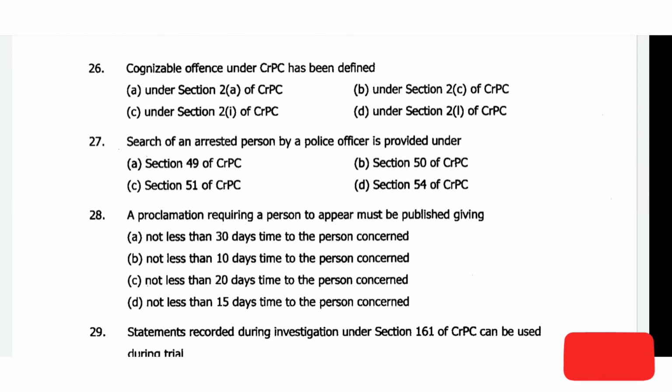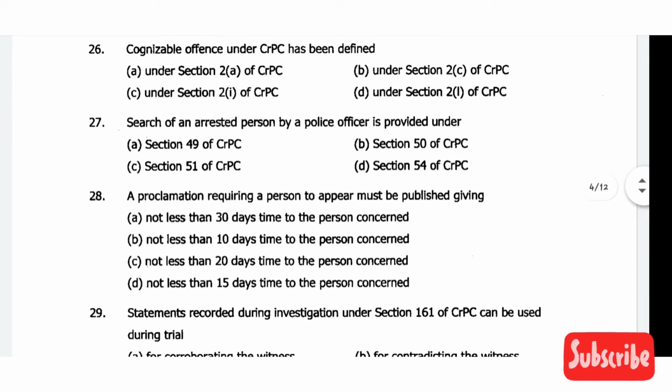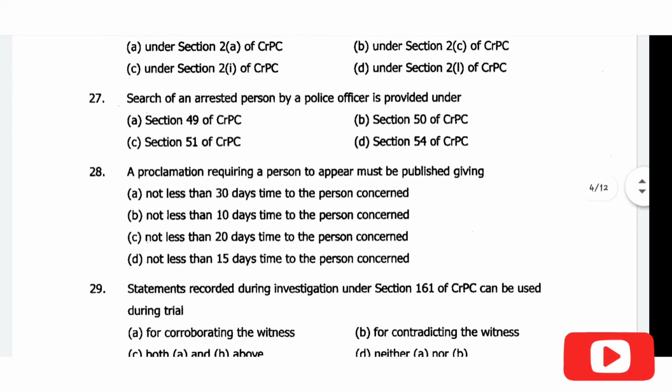Then comes question number 26. Cognizable offense under CRPC has been defined. The correct answer will be option B, that is, section 2C of CRPC defines the cognizable offense. Let me tell you that section 2 of the CRPC is really important, so remember everything about section 2 of the CRPC if it is possible for you. Then comes question number 27. The search of an arrested person by a police officer is provided under option C, section 51 of CRPC.